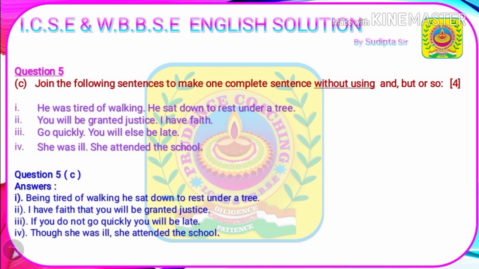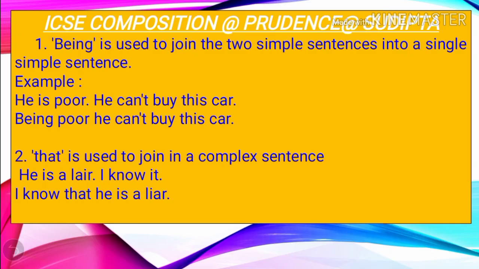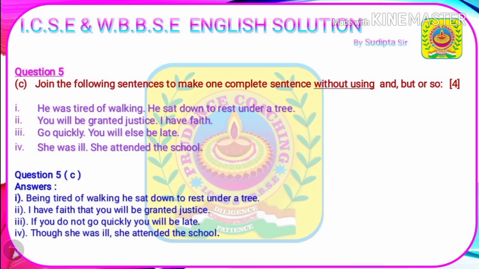We'll go for the next question. You will be granted justice. I have faith. So we have to join these two sentences into a single sentence. Now we'll use that for joining these sentences. That is a conjunction which is used to join two sentences, or more than two sentences, into a complex sentence. Suppose we have this: he is a liar, I know it. So I can write the answer using that: I know that he is a liar. And here the question was: you will be granted justice, I have faith. So simply I can write: I have faith that you will be granted justice.